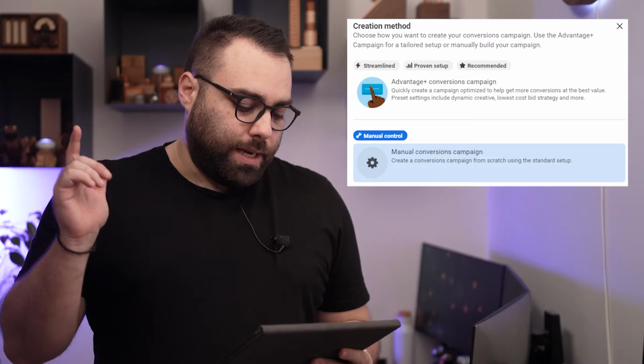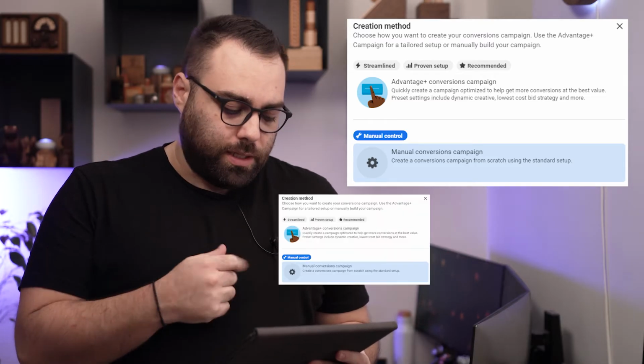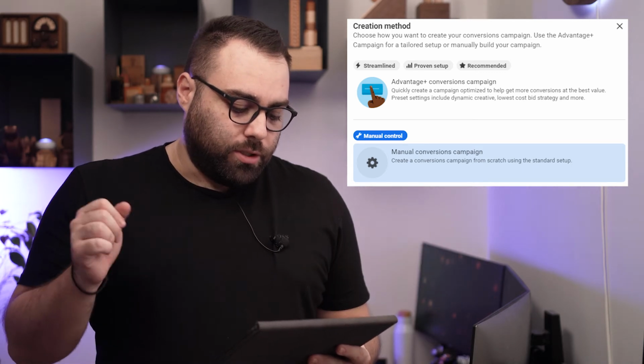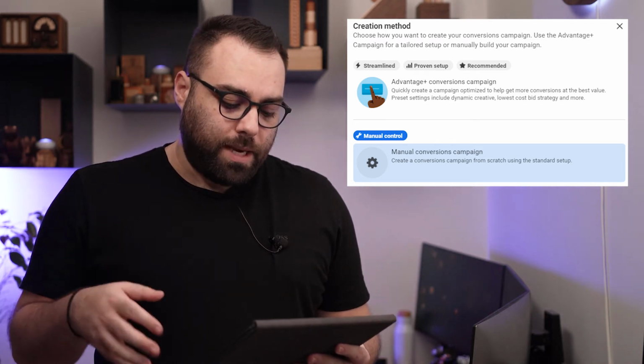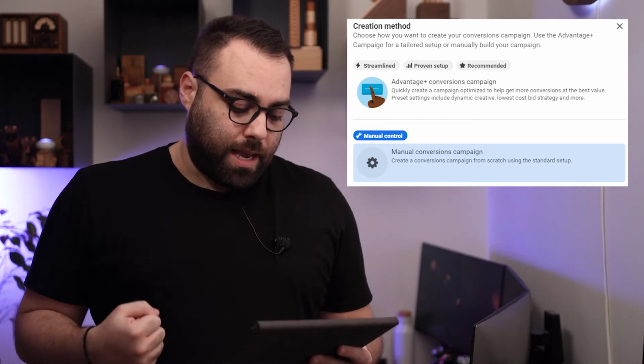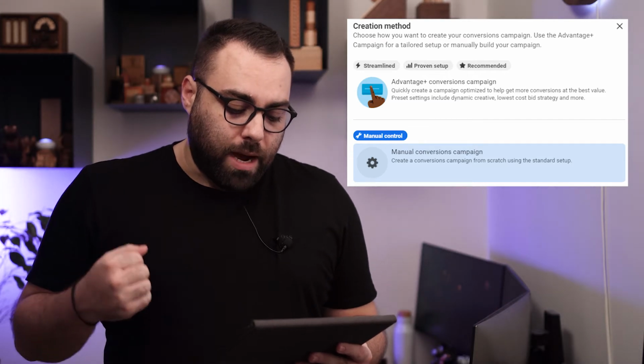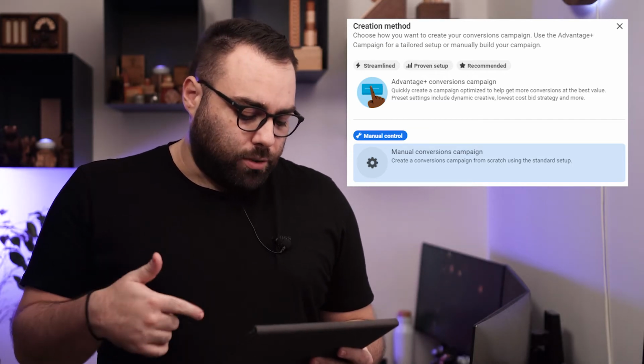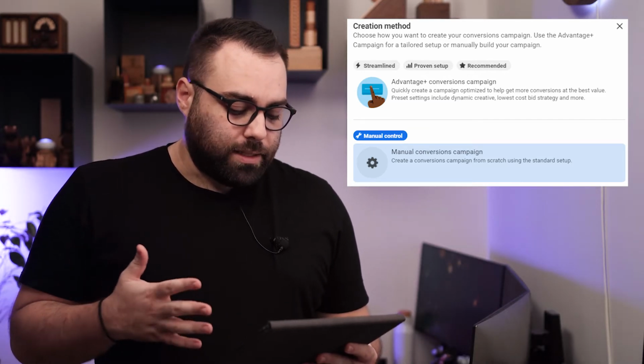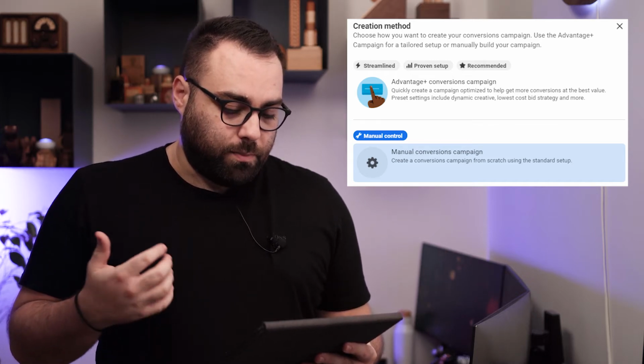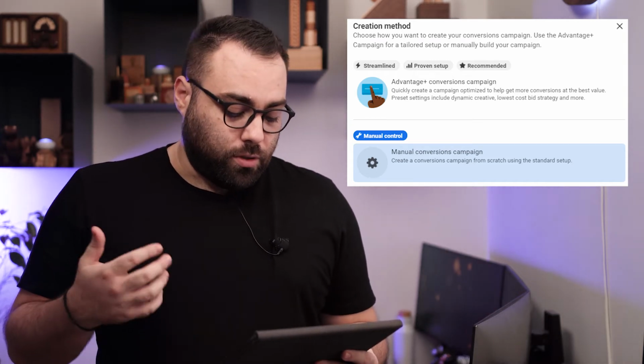The message that I see is this. Creation method, and you will see it here. It says, choose how you want to create your conversion campaign. Use the Advantage Plus campaign for a tailored setup or manually build your campaign. And it has two different options. You can see that it has the Advantage Plus option, and then it also has the manual control.